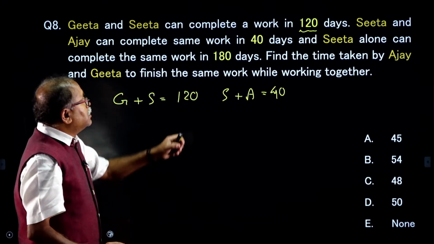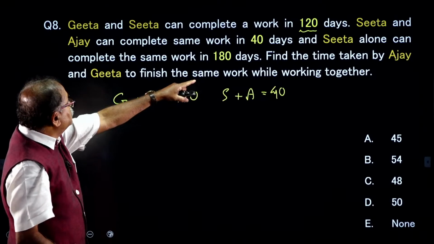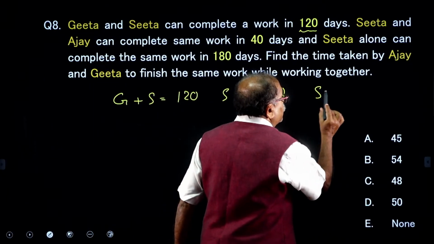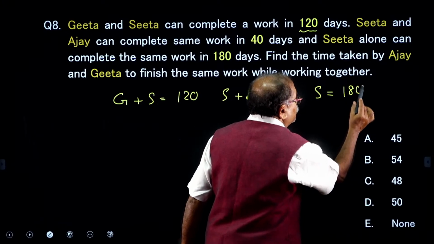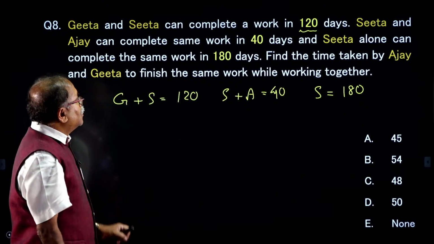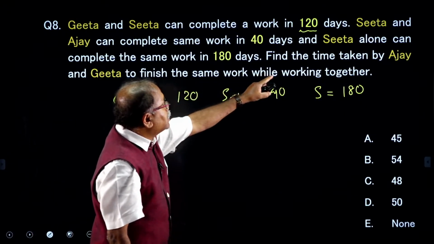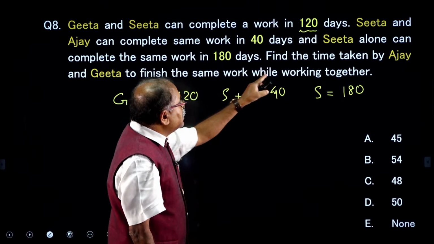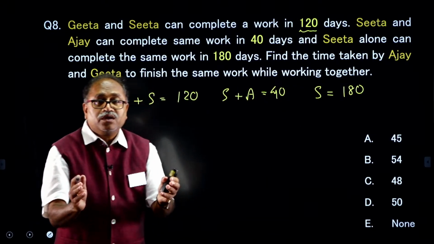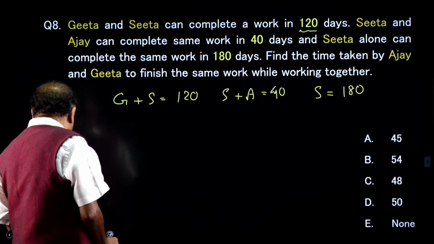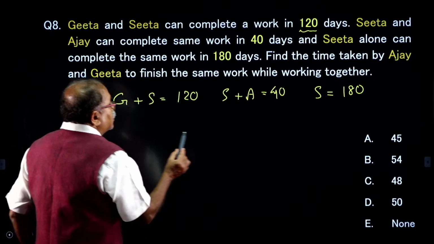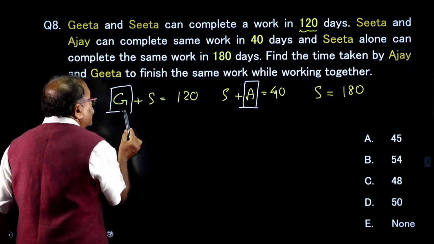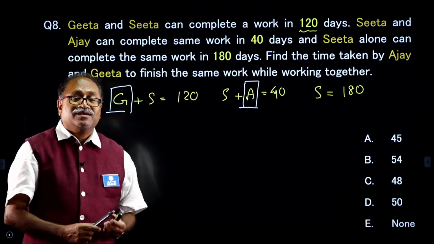And we also have the information that Sita alone can complete the work in 180 days. Now find the time taken by Ajay and Geeta working together to finish the same work.